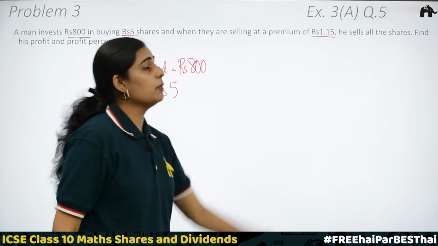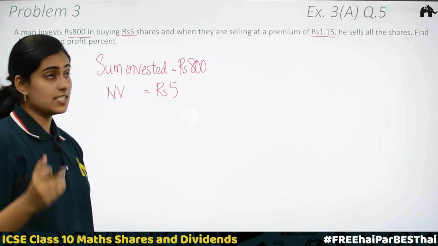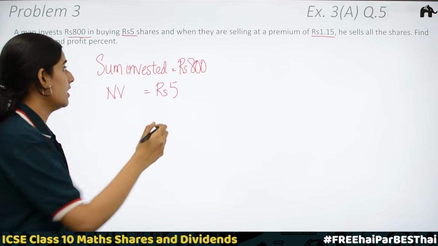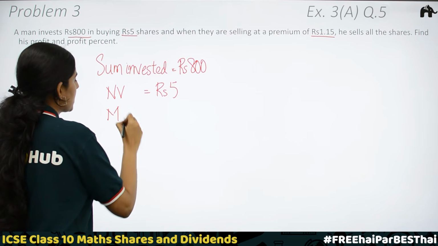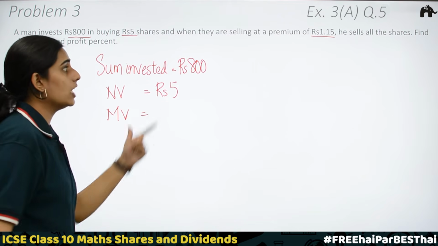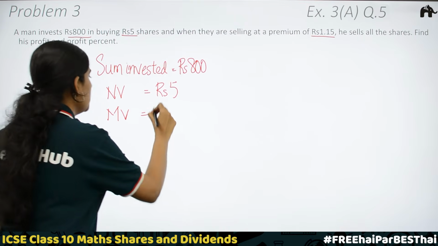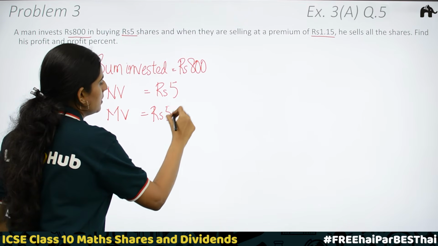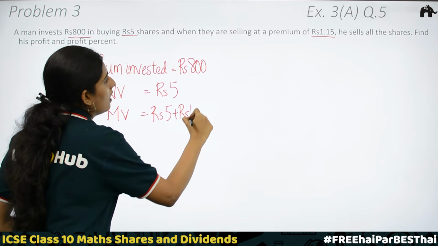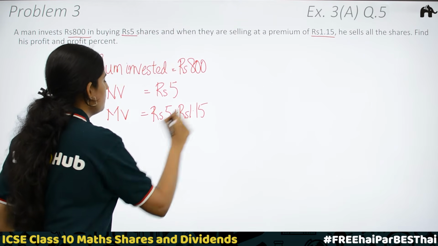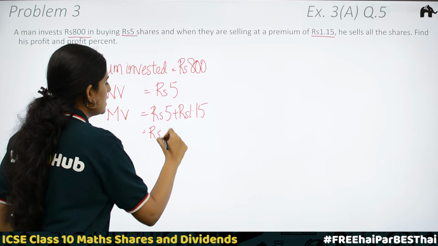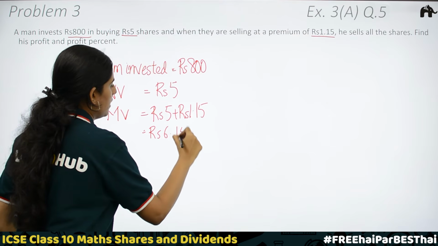Selling at a premium of rupees 1.15. It is a case of above par. We can get the market value by adding nominal value and the premium. Rupees 5 plus rupees 1.15, which is equal to rupees 6.15.